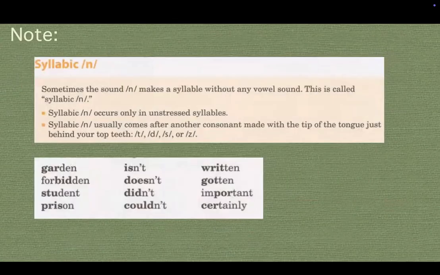We have some notes on syllabic n. Sometimes the sound n makes a syllable without any vowel sound. This is called a syllabic n. Syllabic n occurs only in unstressed syllables. So we have the word garden.